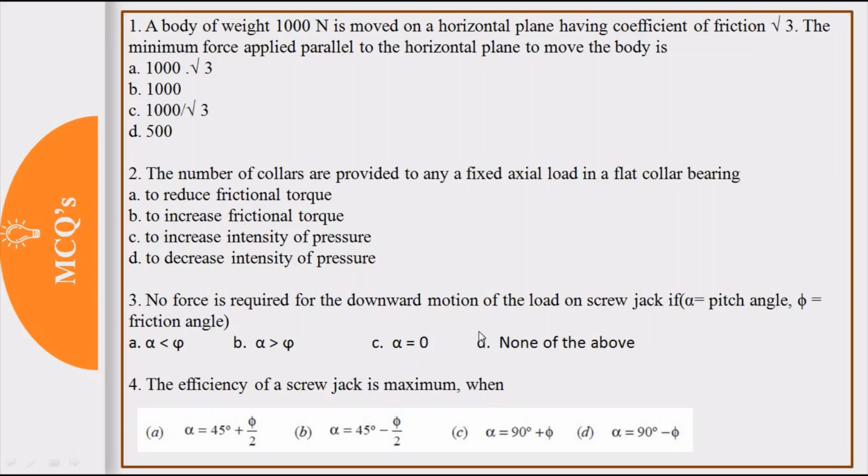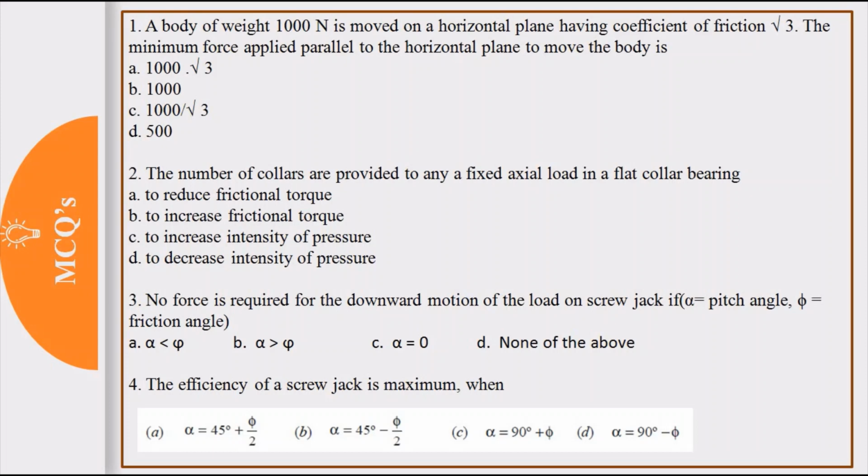So we know the formula for P, efforts required to lower down the weight: P is equal to W tan phi minus alpha. In this case, if phi is less than alpha, then the answer of P, the efforts, will be negative. It means that load will start moving downward without application of any torque, and that condition is known as overhauling of the screw. And there is another condition: if phi is greater than alpha, then answer of that efforts will be positive. So in this case effort is required to lower the load.